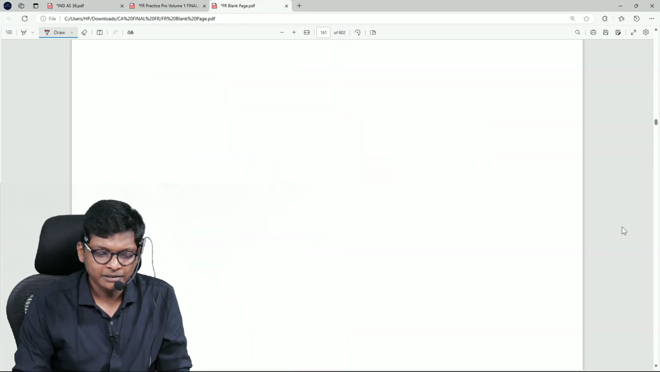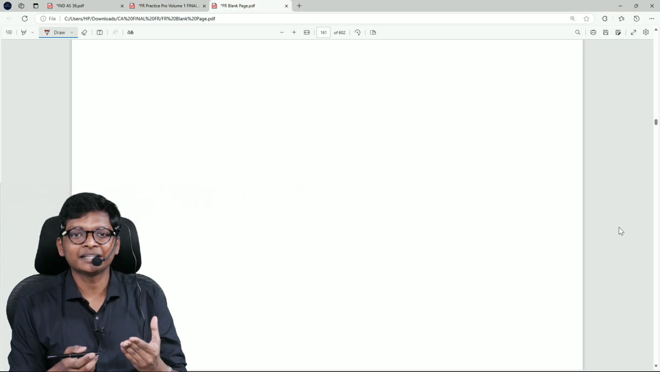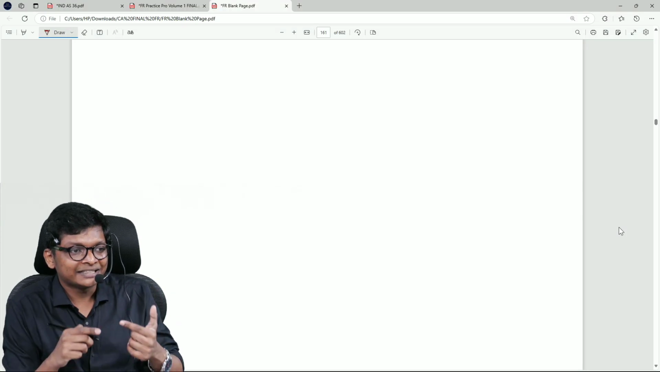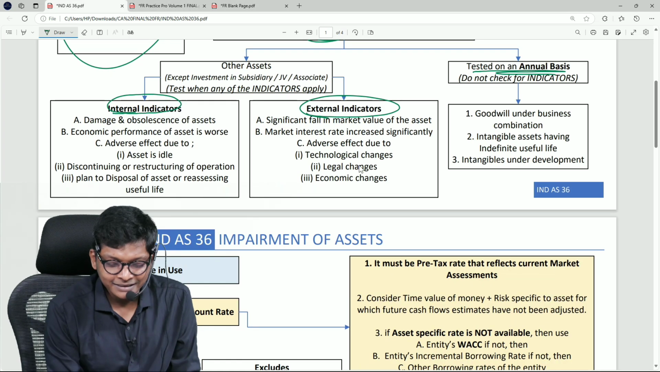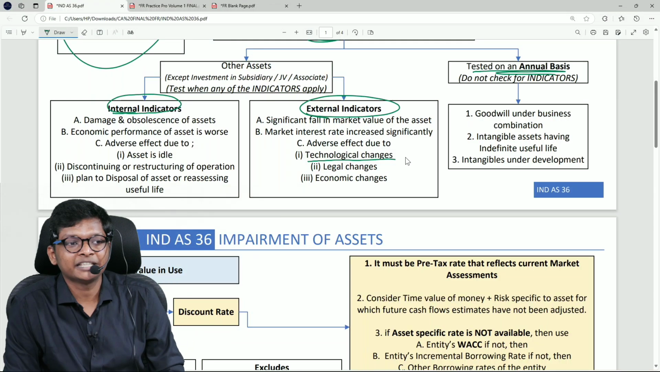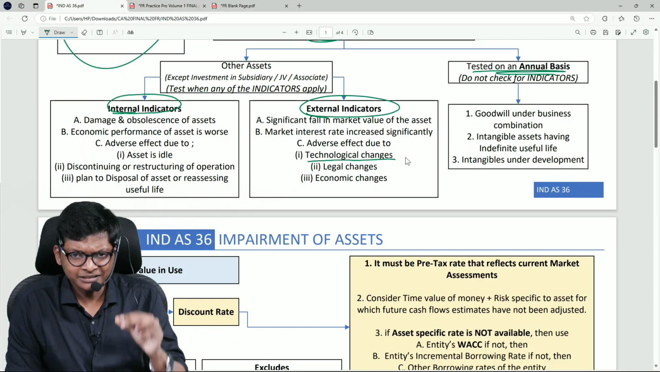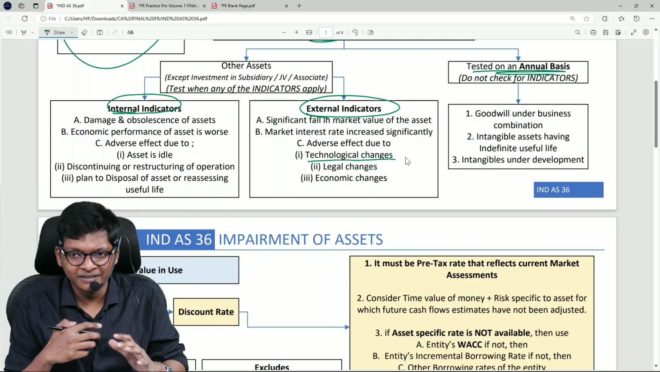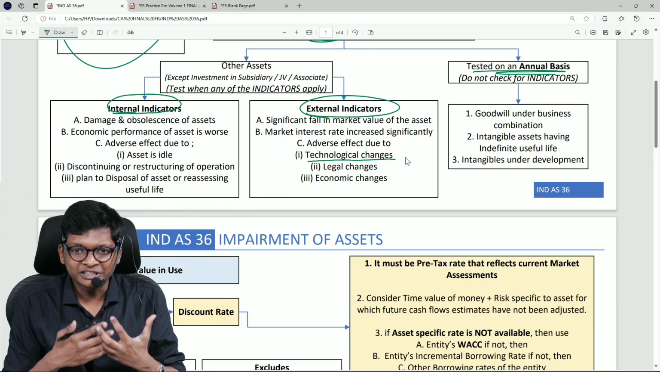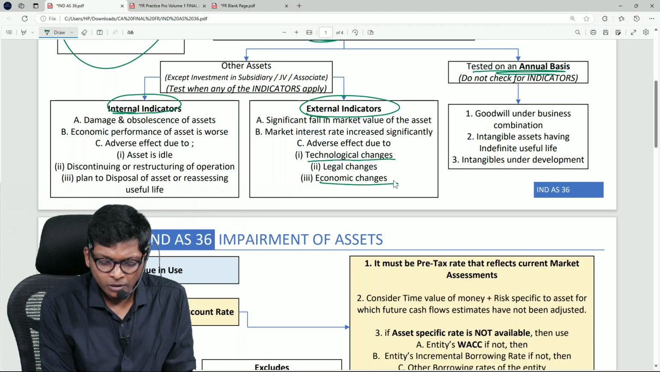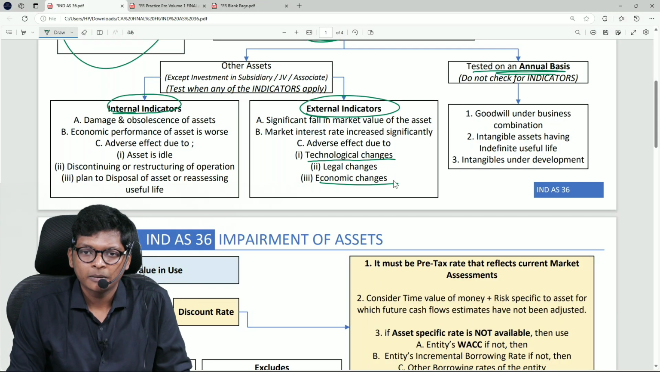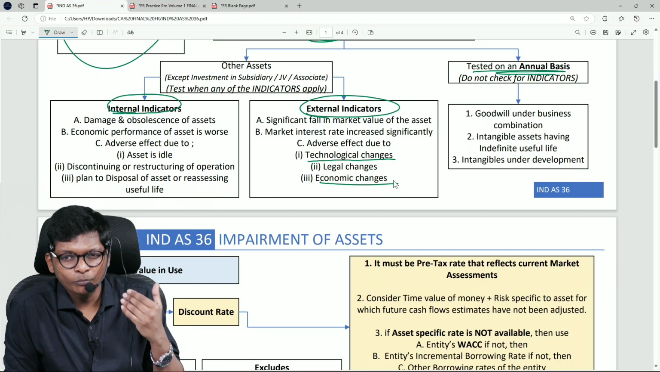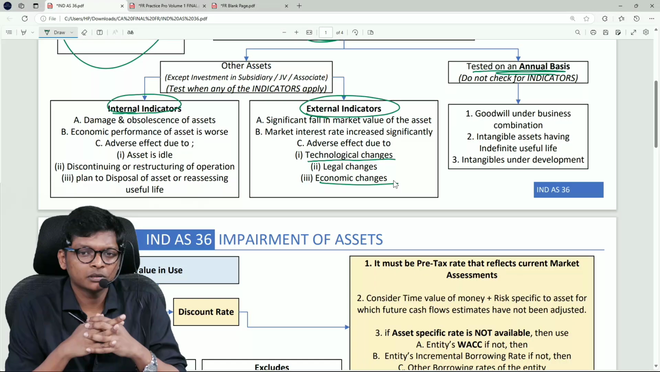When iPhone 17 comes, you will check impairment for iPhone 16, 15, 14, 13, 12. Correct? That is in external indicators, technological changes. Are you following, guys? Like this, for each point we will discuss one simple example and proceed. So a company should check if this happens. Economic changes, when should I do impairment? Economic changes means what? Inflation. Okay, externally inflation. Something more simple, a more simple example.